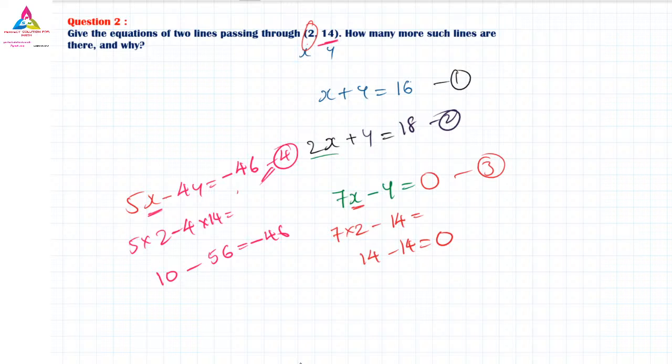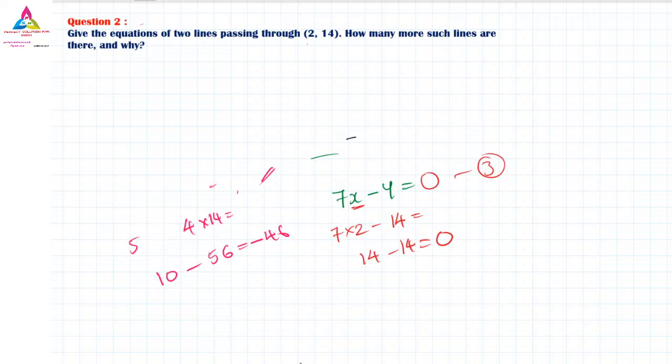See how many equations you want, you can make them. They have told you to write only two. Equation of two lines means you have to write two equations. That's all. That is your work. Do it, and no need to draw a graph. You don't have any graph for this. Only write the equations.